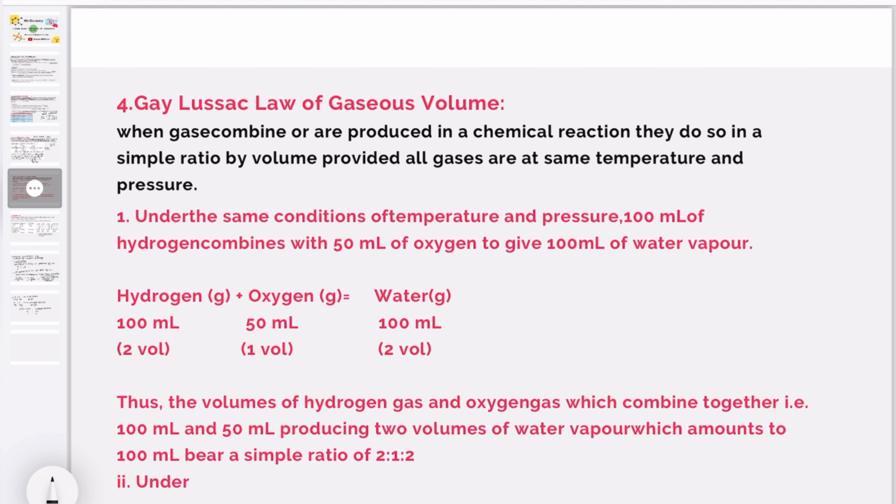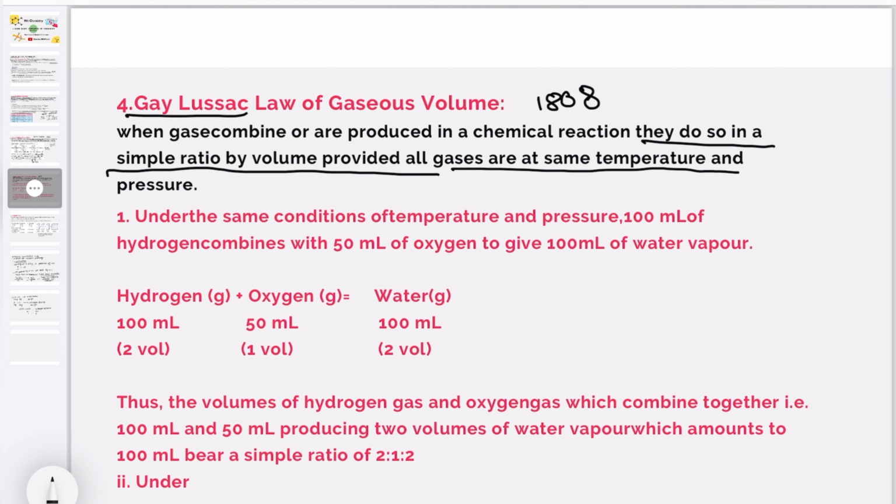This law is put forward by scientist Gay-Lussac in 1808. The law states that when gases combine or are produced in a chemical reaction, they do so in a simple ratio by volume, provided all the gases are at the same temperature and pressure. This is the statement for this law.